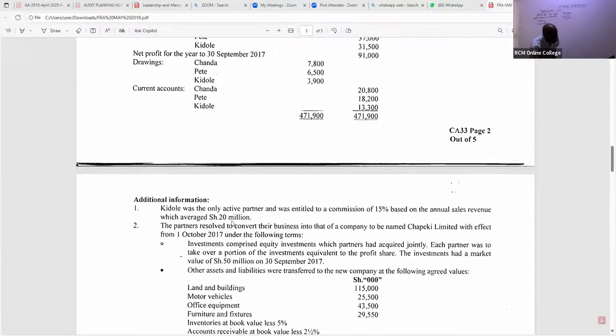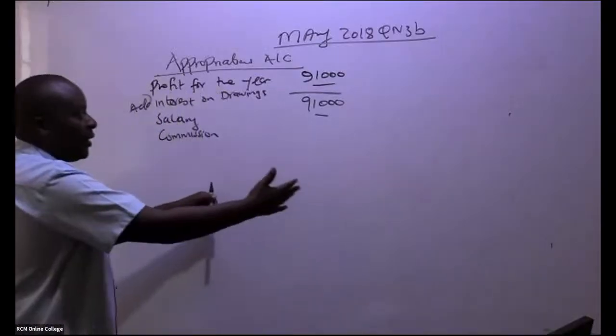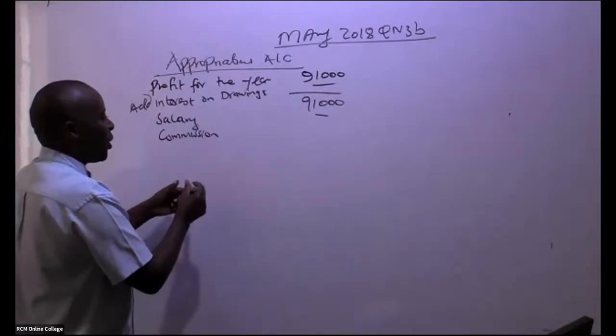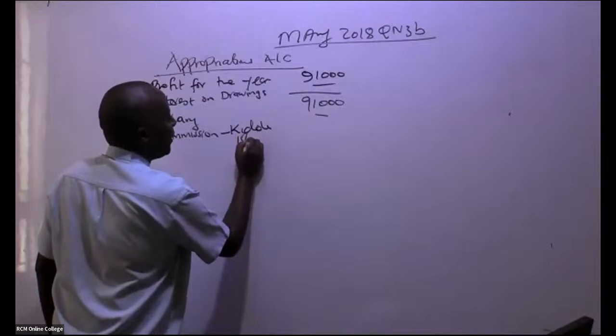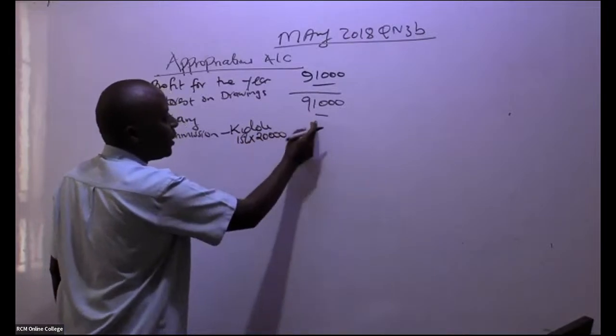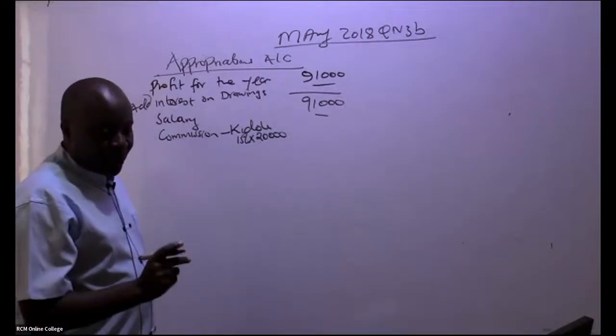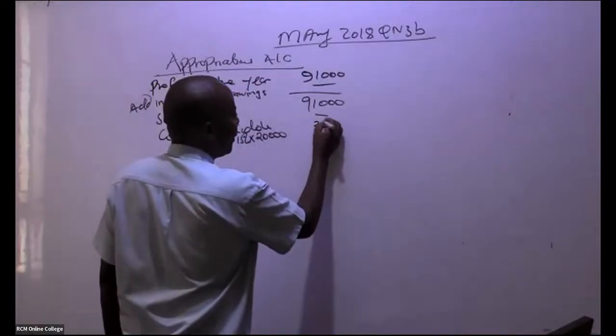So you're talking of 20,000. So we have here commission being appropriated, being distributed. Commission for Kidole is 15% of this 20,000. Somebody is giving me a figure of 3,000.